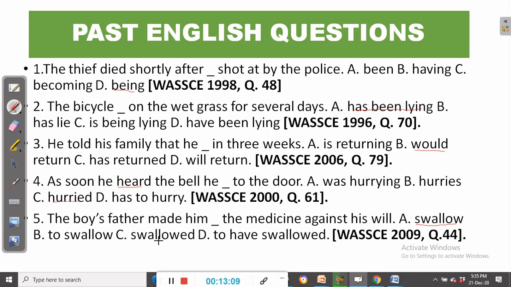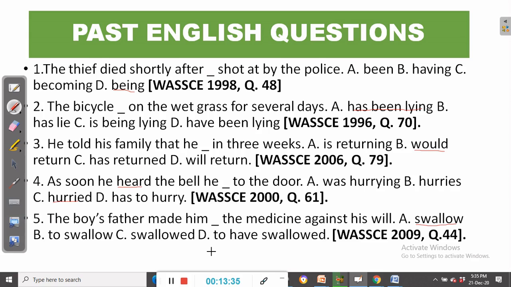Or made him to swallowed. No, it is the base form of swallow, which is swallow, without any past or future tense or anything. You cannot even say made him swallows. No, so it's the base form of the verb that follows make. Made him swallow. All right.